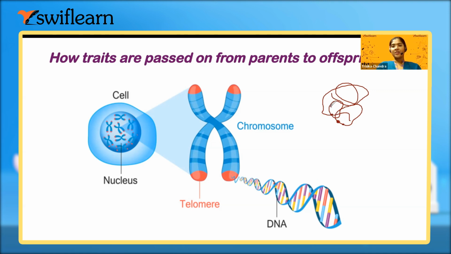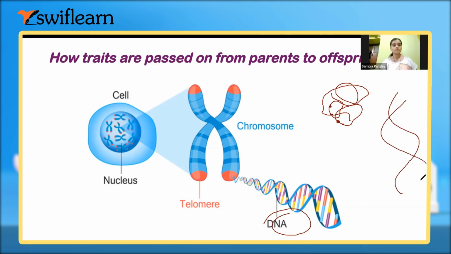These beads are generally the histone proteins, and these fibers, if you unbind them, are actually the double stranded DNA having the nitrogenous bases and all. So this double stranded DNA composes itself to form the chromatin fibers. They again condense to form these X-shaped chromosomes, and they are present within the nucleus. Up to this much is clear? Yes, ma'am.